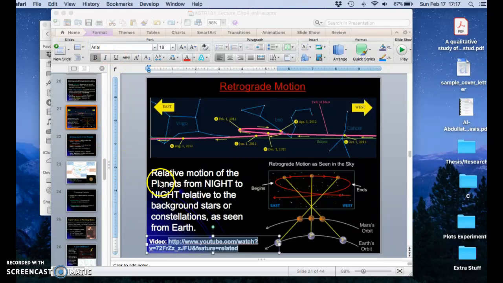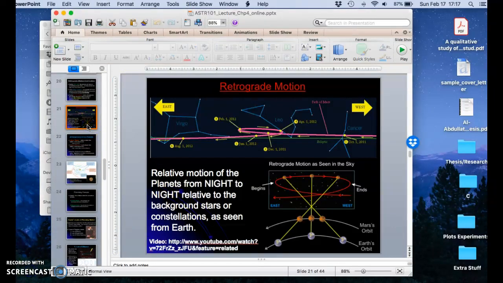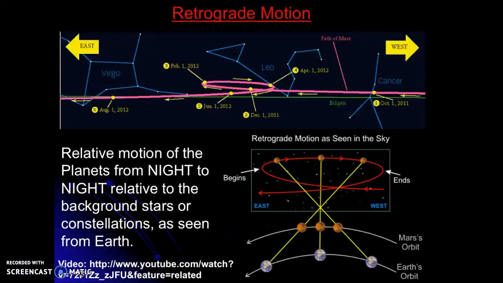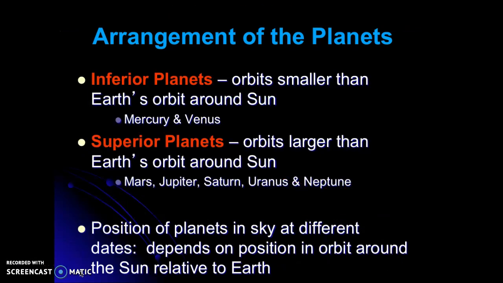So it was because of Copernicus figuring out how retrograde motion is really happening, what is going on, that finally the heliocentric model of the solar system really stuck. So this tells us a few things about the arrangement of the planets in our solar system. So we have planets that have orbits that are smaller than Earth's orbit around the sun. We call these inferior planets. This is Mercury and Venus.